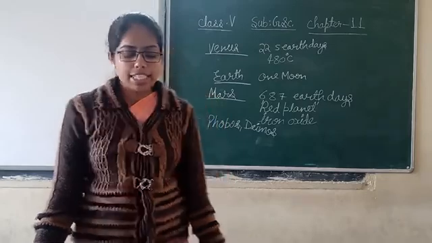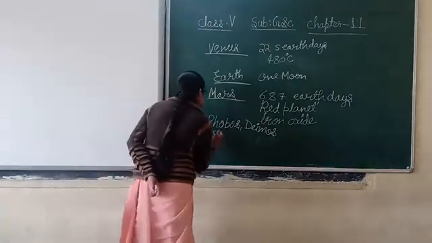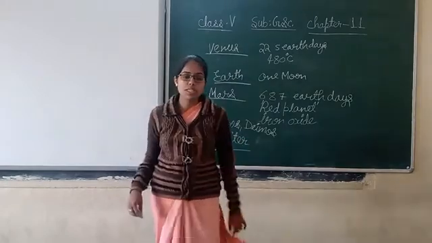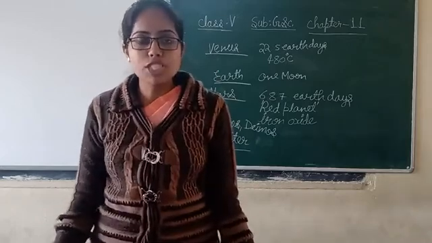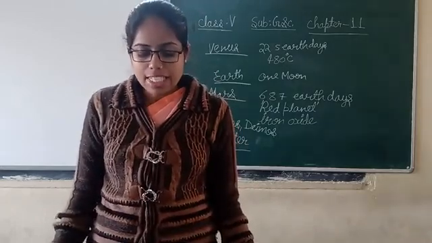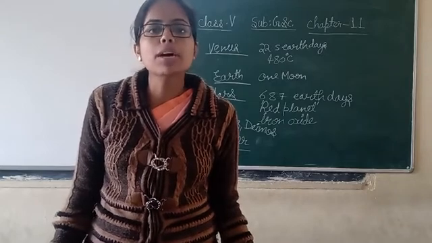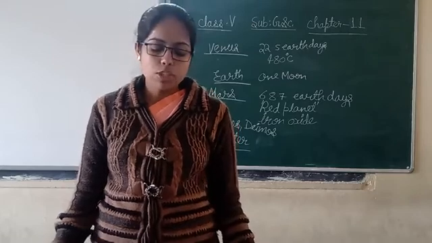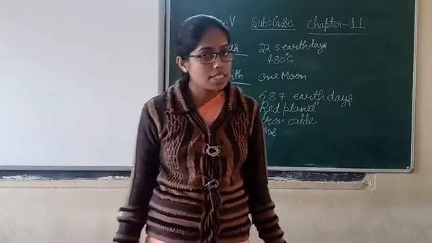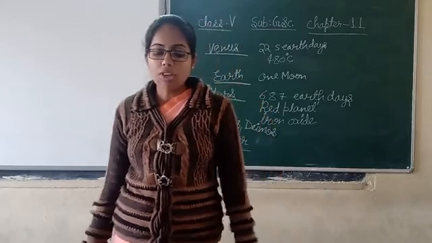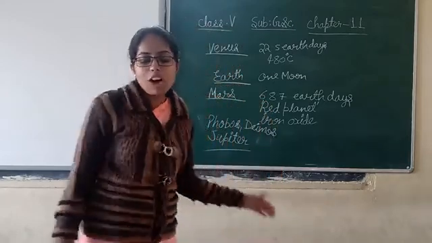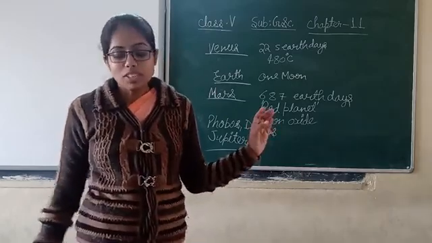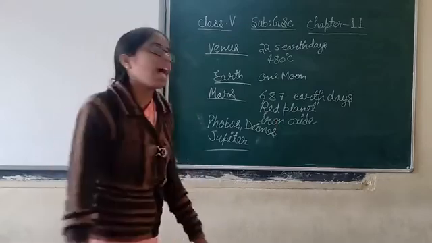Now we will study the next planet, and the next planet is Jupiter. Jupiter is the next planet closest to the Earth, the fifth planet from the Sun. It is the largest planet in the solar system. About Mercury we have studied that it is the smallest planet, and Jupiter is the largest. It takes about 12 years to orbit the Sun. Till now we have studied 687 days and 225 Earth days, but now the time duration is 12 years.